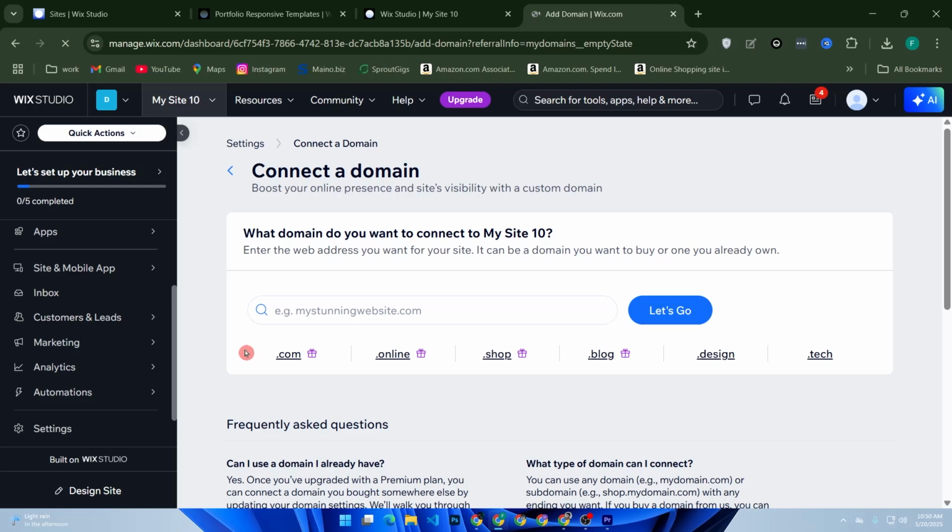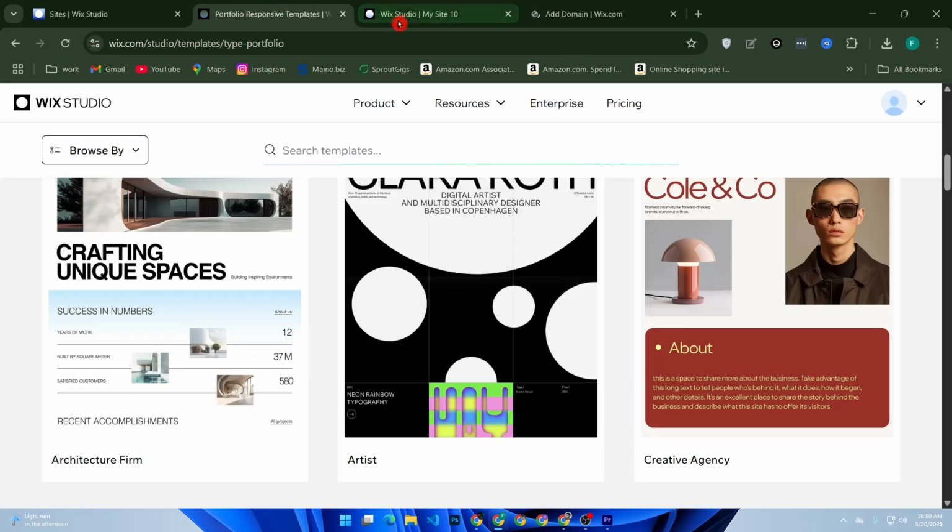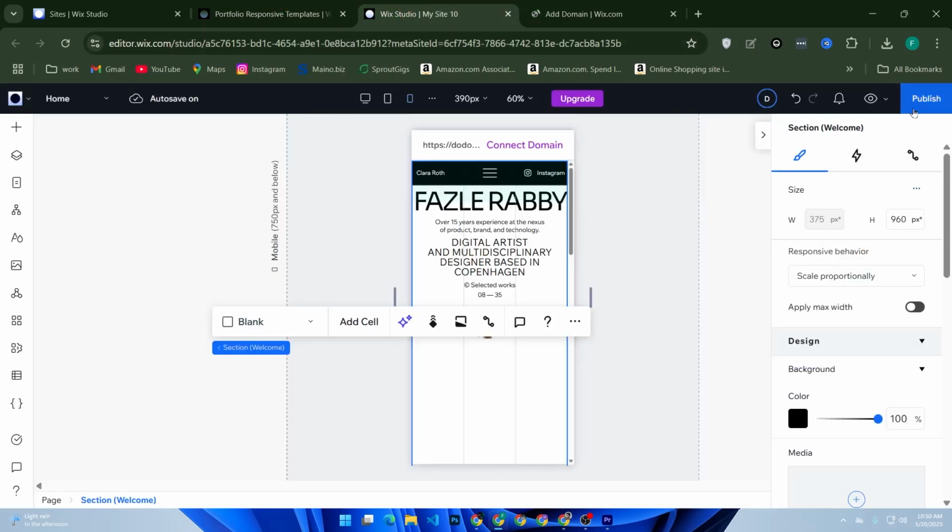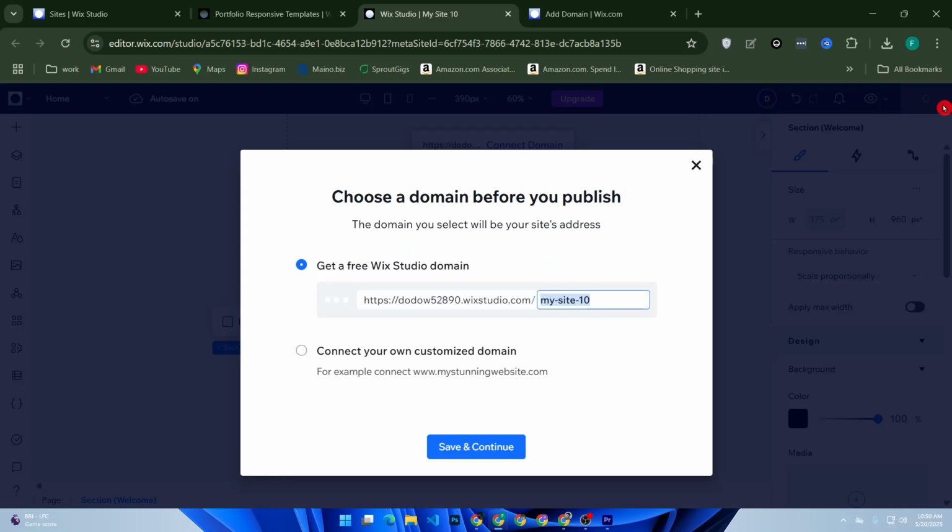Once you are happy with your website, click the publish button. You will get a live link to share your portfolio with the world.